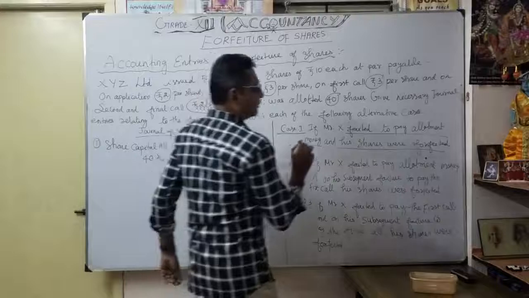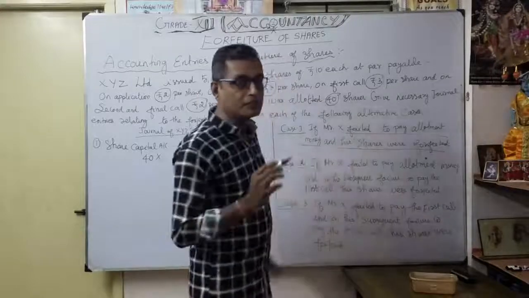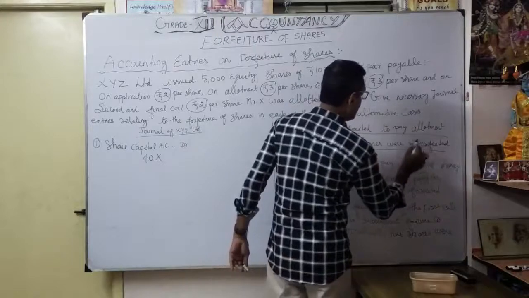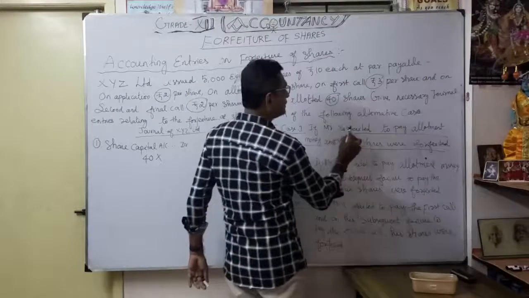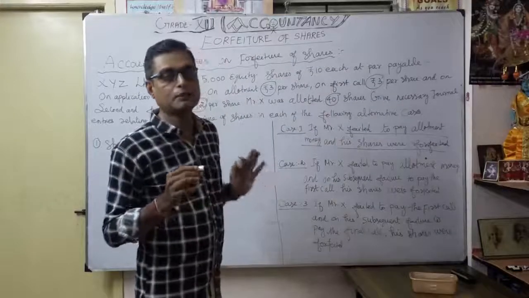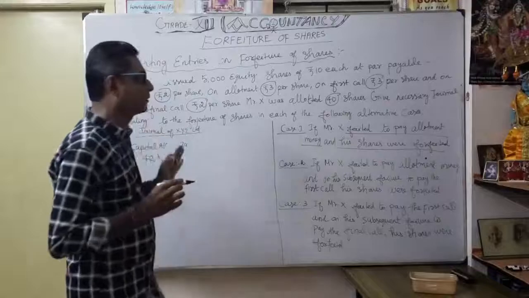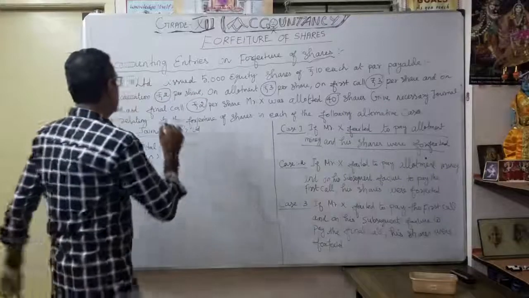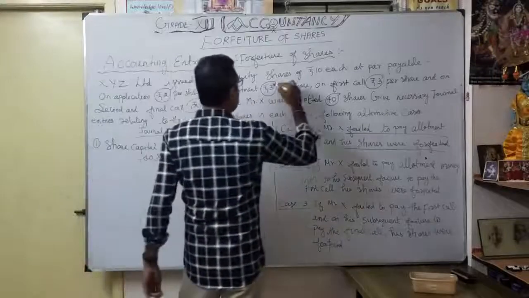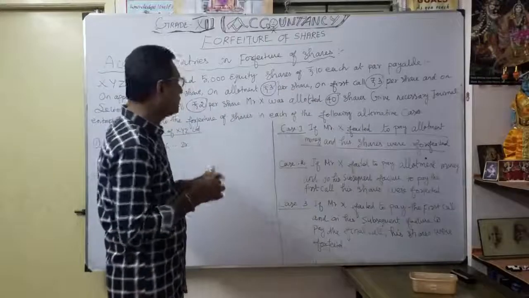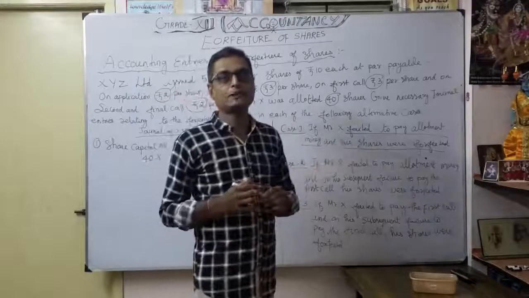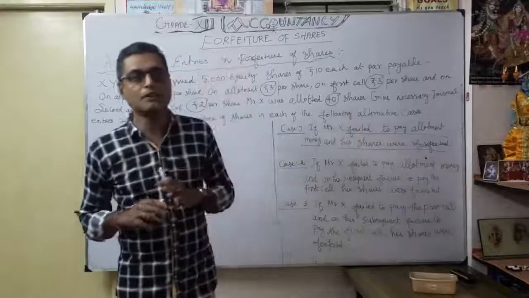Here the important meaning when you are going to forfeit. That's why this word is very important. The shares were forfeited when? Whenever Mr. X failed to pay allotment money itself. At the time of allotment money itself, you are going to forfeit. Okay. So now for that, how much are you supposed to call? 2 rupees they can call. Then 3 rupees allotment they call. So only here at the time of allotment money 3 rupees, X is unable to pay share allotment money. Correct. So default holder for allotment money.